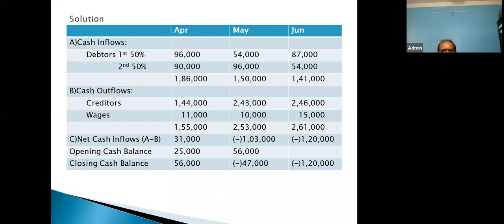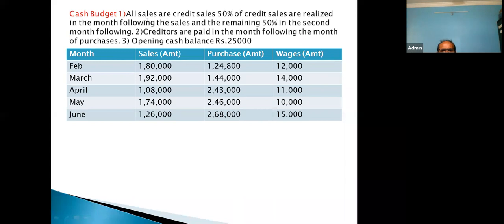Now how has this 96,000 come? Again, come to the question part, first information: 50% credit sales are realized in the following month. It means March 50% sale will be collected in the month of April. Total March sale is 1,92,000. So 50% of 1,92,000, how much is it?